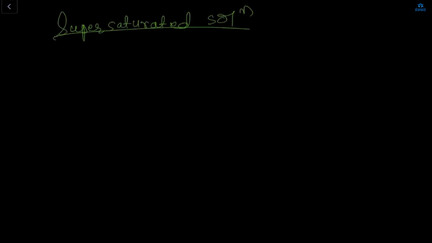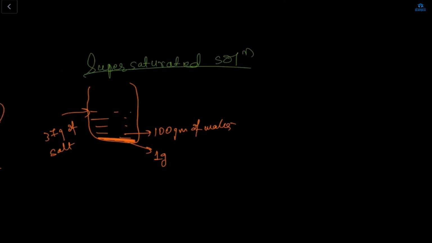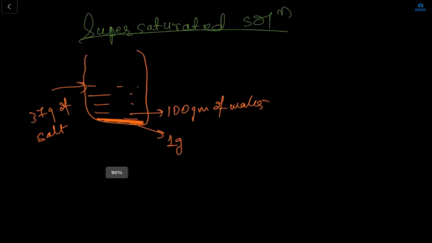See, let's say this is my beaker. 100 grams of water is there in my beaker, and if I'm dissolving 37 grams of salt in the water, then what will happen? Obviously, the 1 gram of salt will settle down, right? But we don't want this in the supersaturated solution.